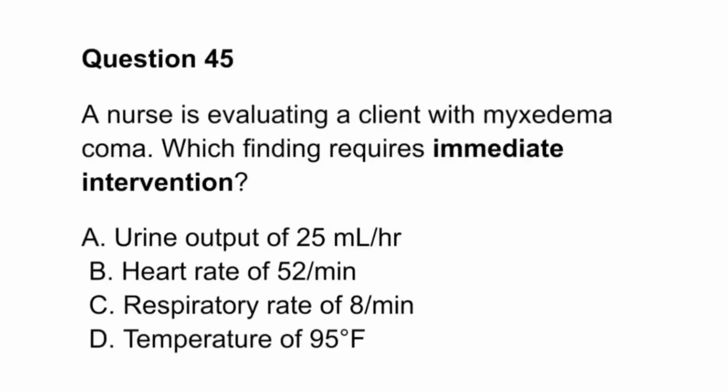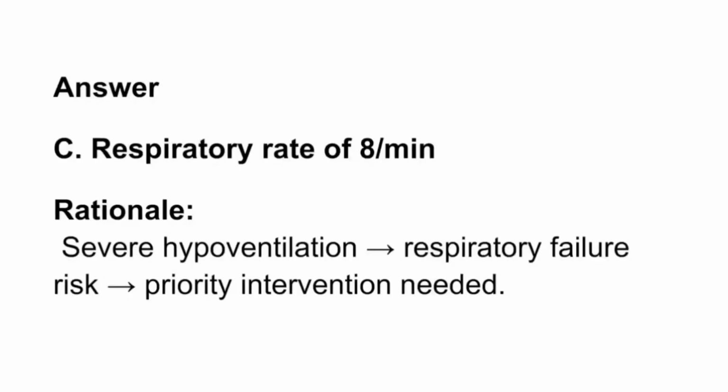Question 45. A nurse is evaluating a client with myxedema coma. Which finding requires immediate intervention? A. Urine output of 25 milliliters per hour. B. Heart rate of 52 per minute. C. Respiratory rate of 8 per minute. D. Temperature of 95 degrees Fahrenheit. Answer. C. Respiratory rate of 8 per minute. Rationale. Severe hypoventilation, respiratory failure risk, priority intervention needed.